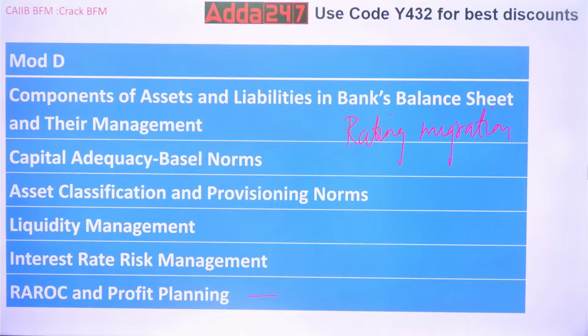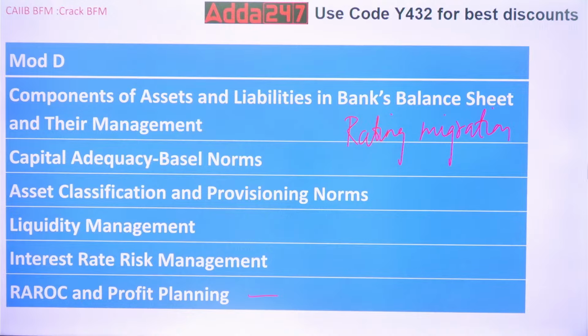Capital adequacy means what? CRAR. You will have the norms for that. Again I will tell you, module B is very important. If you see module D, majority it is repeated from module B only. So that's why module B is the core. Then asset classification and provisioning norms. Various provisions for loans. Provisions in the sense, provisions related to substandard, doubtful one, doubtful two. There are weightages also. Loss also, loss assets.